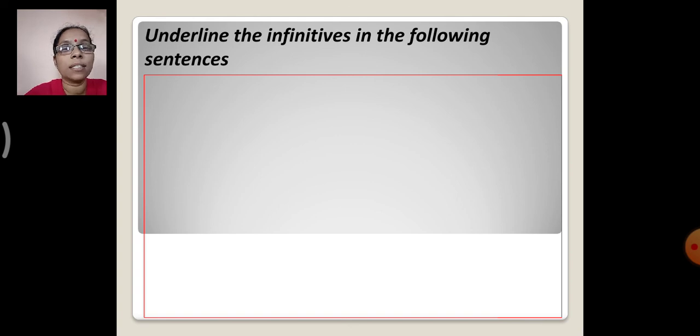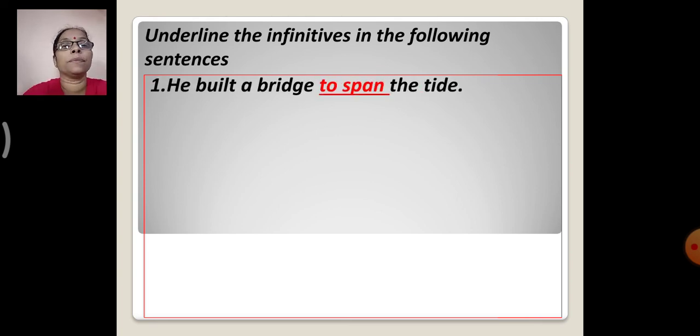Okay, so let's just find out how much we have understood, right? So let's see the sentences here. He built a bridge to span the tide. Now here, which is an infinitive? To span. Next, it is time to go to bed.